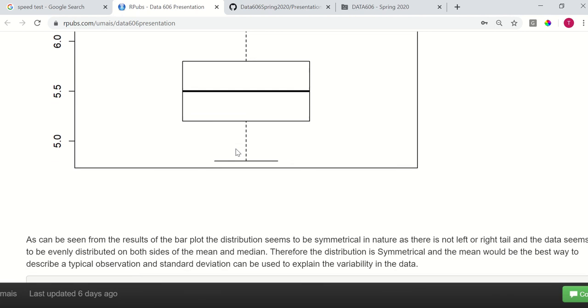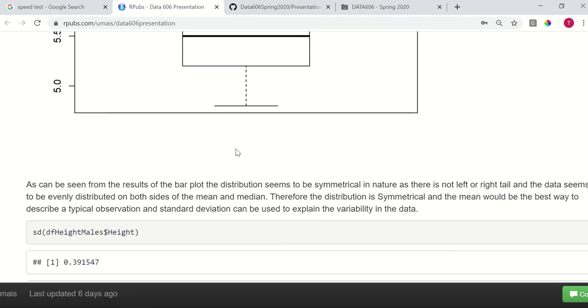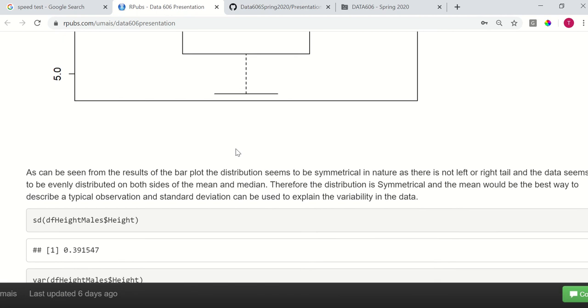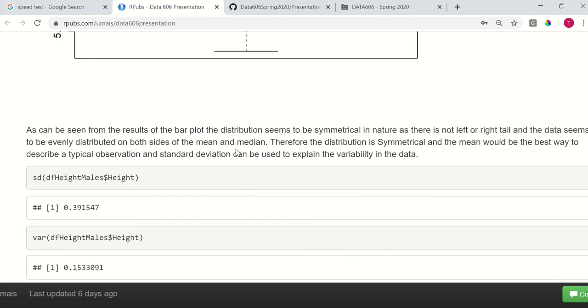At the same time, if we're going to be using the mean, then standard deviation would best describe the variability in this data. And this is the problem that I decided to present today.